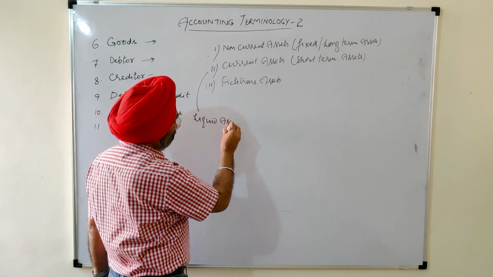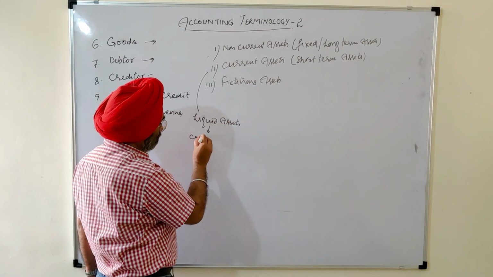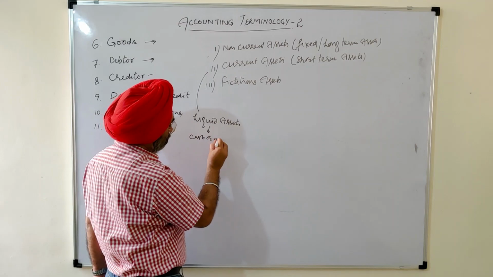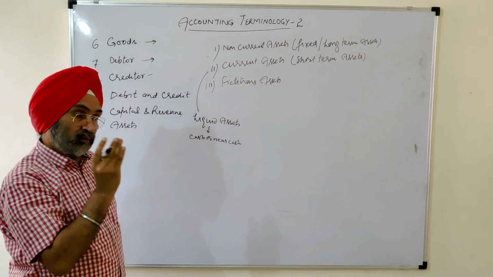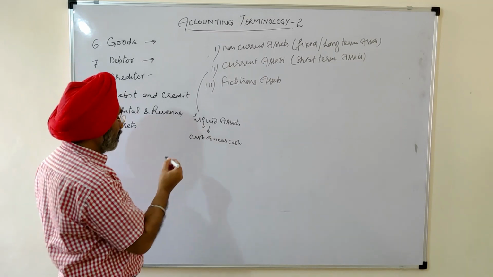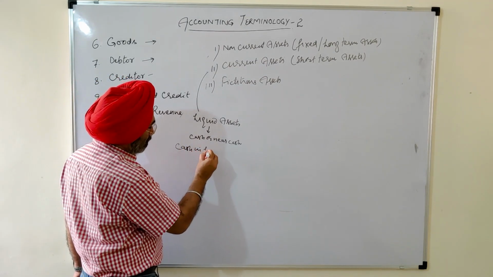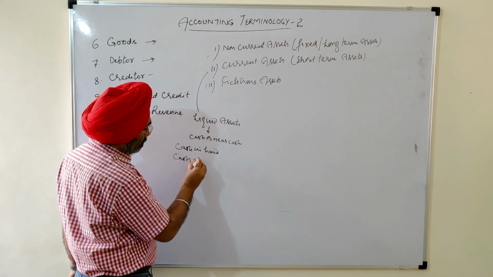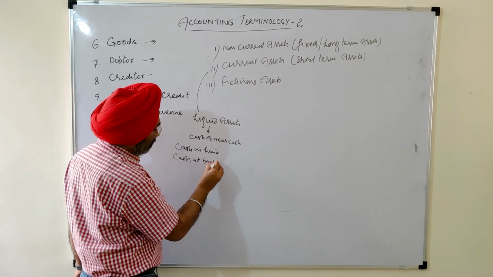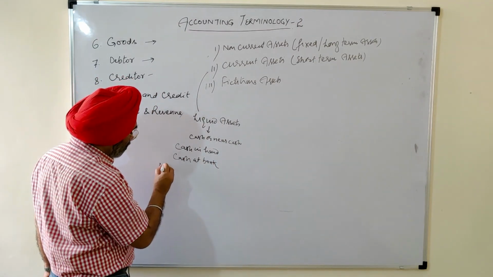By liquid we mean cash or near cash. Almost cash. Cash in hand is a liquid asset. Cash lying at bank is a liquid asset.